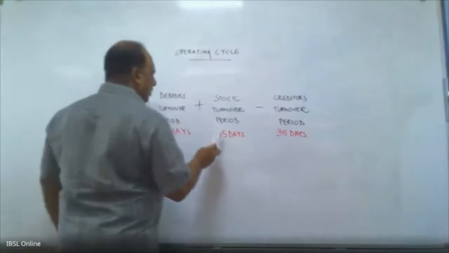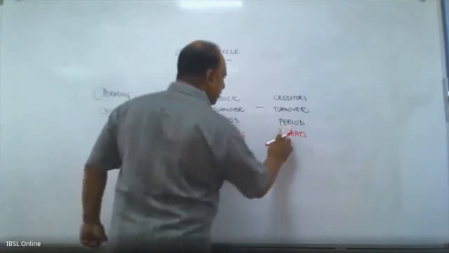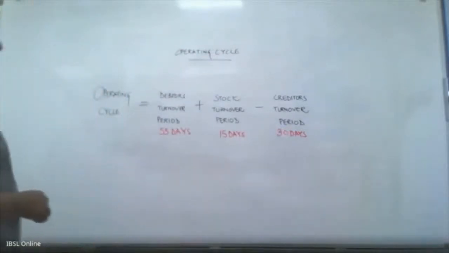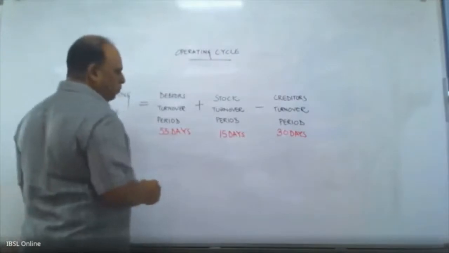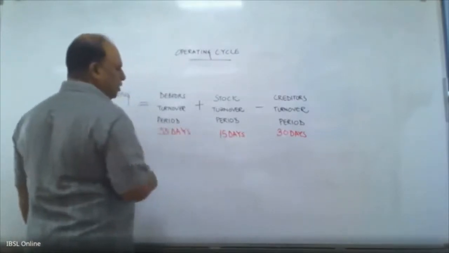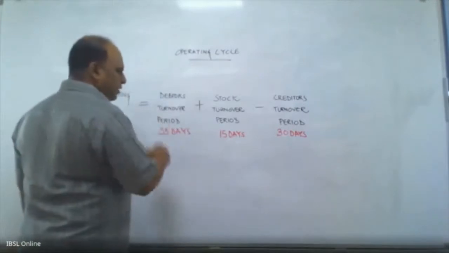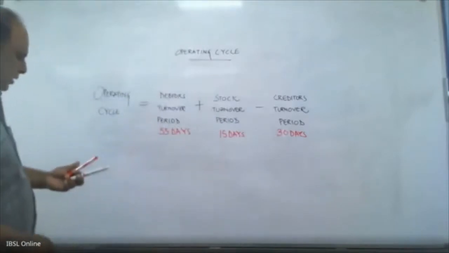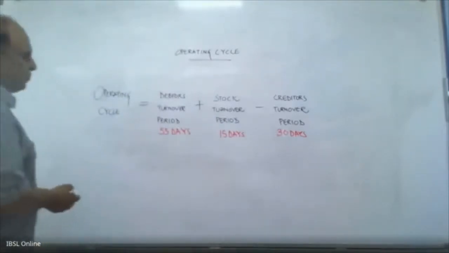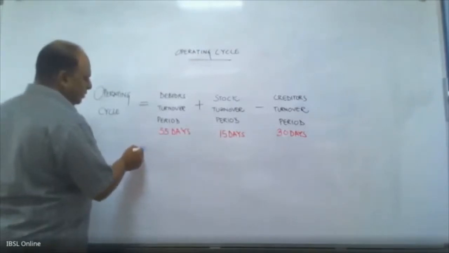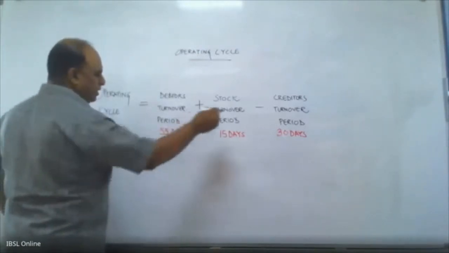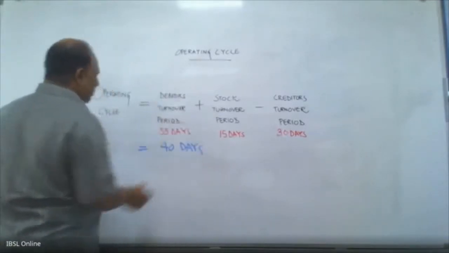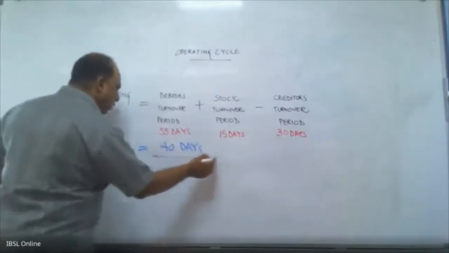55. Let's make this 30 days. So 55 days debtors turnover, that is your debtors to come and pay you. It was 15 days that you took to sell your stock from the showroom, and you took about 30 days to settle your creditors. So effectively, the answer here is 55 plus 15 is 70, 70 minus 30 is 40 days. Now this is what is called your operating cycle.